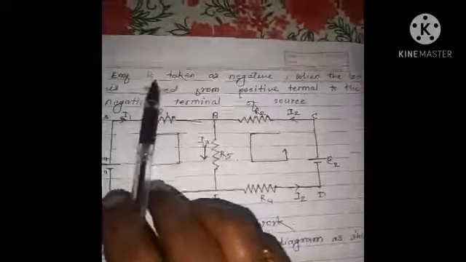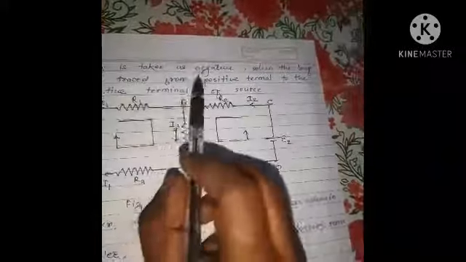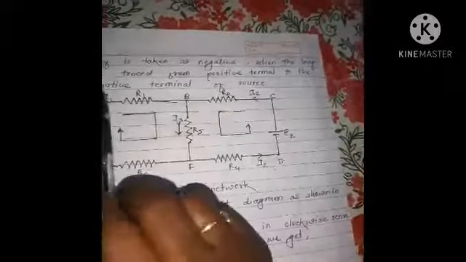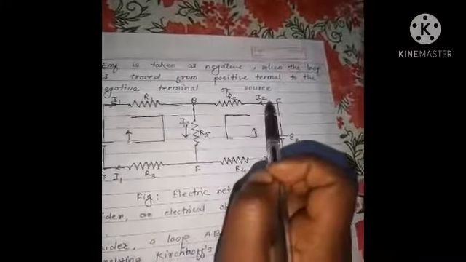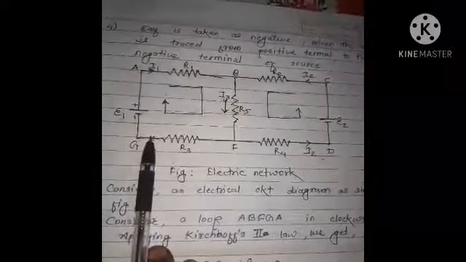So EMF is taken as negative when the loop is traced from the positive terminal to the negative terminal of the source. To get a clear idea of the second law, see this circuit diagram.